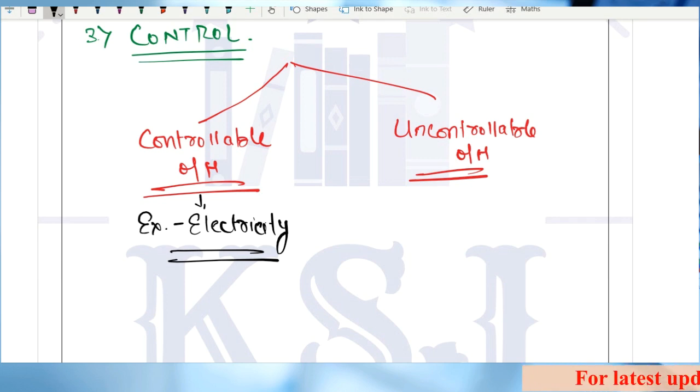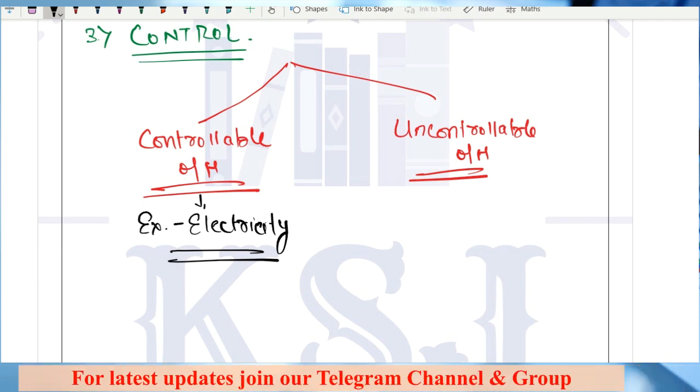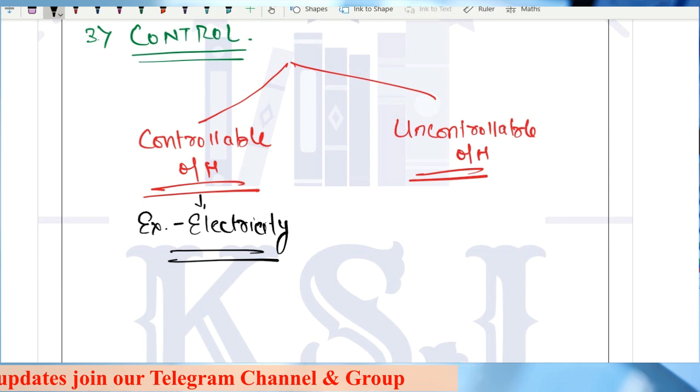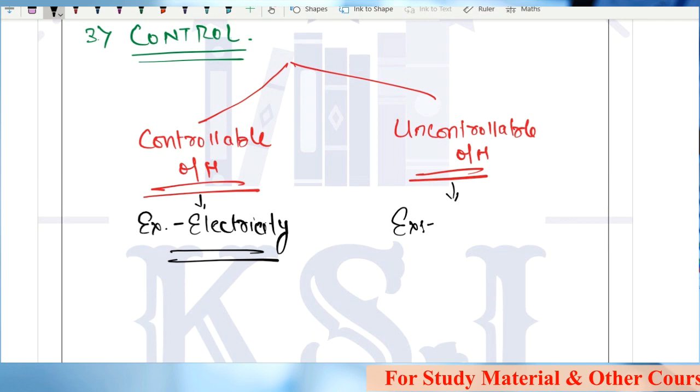The cost which can be reduced or controlled by our actions, that is controllable. We are talking about the overheads only. What is uncontrollable? That is beyond our control, not under our control. Like for example, taxes.